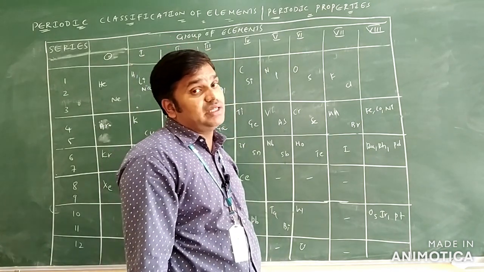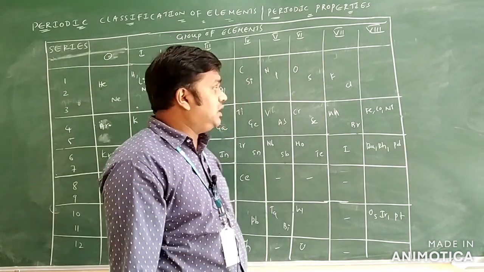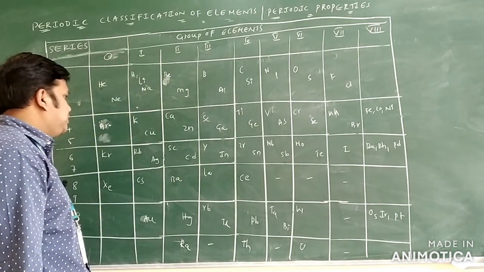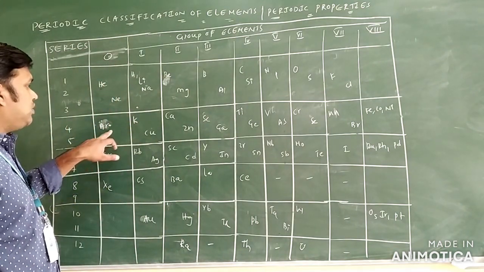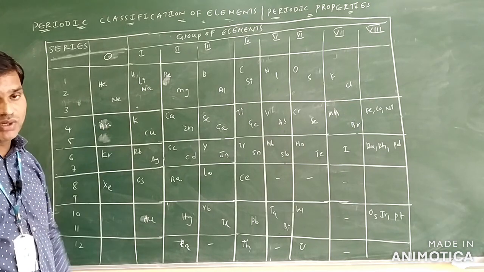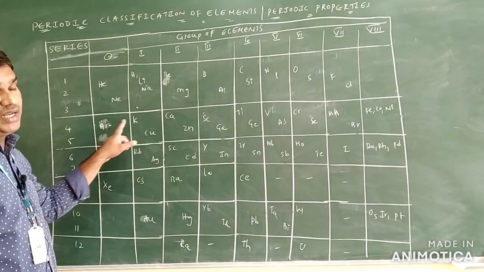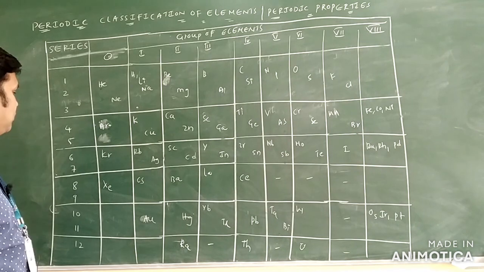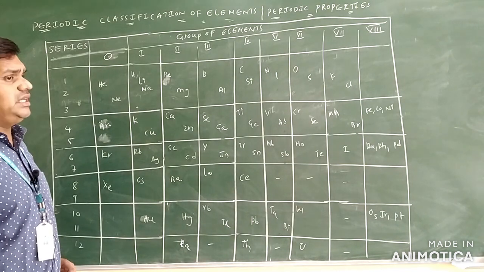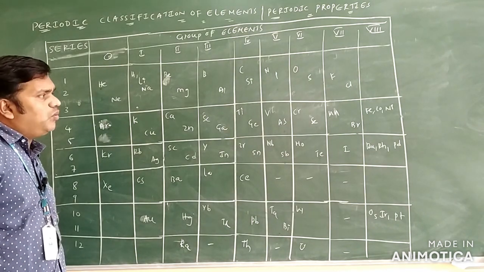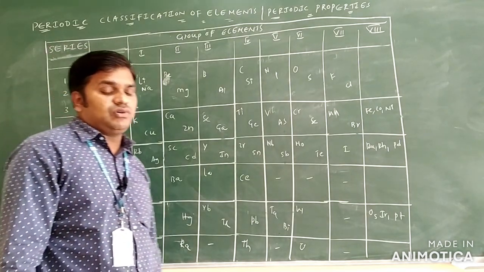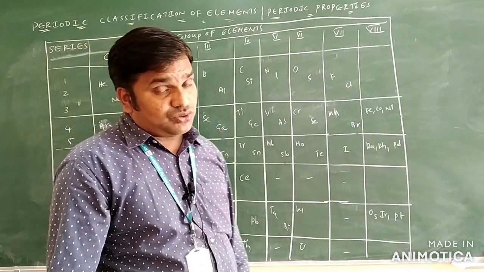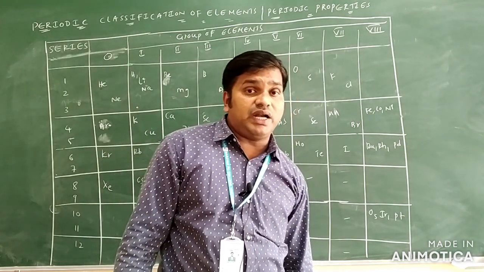Those we are calling as what? Eka elements only. Particularly you can say argon and potassium. Argon and potassium you can see they will place before potassium, argon. So these are all inverted pairs, as told already. The higher atomic weight is placed before the lower atomic weight only. Argon, potassium you will take, that is one of the inverted pairs. And cobalt and nickel also you can take. Tellurium and what? Iodine. These are examples for what? Inverted pairs only. So this is regarding the construction of the Mendeleev periodic table.